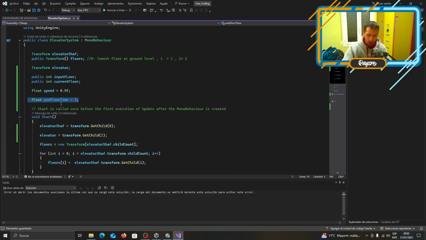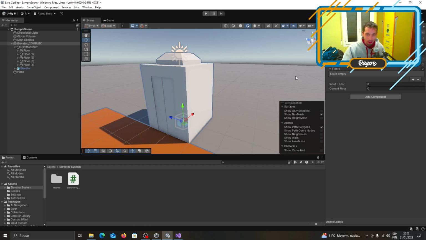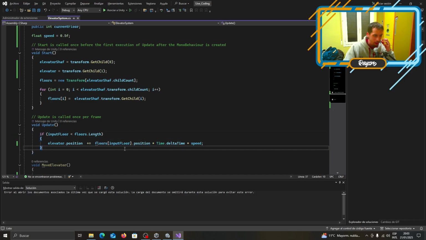The floor time, we can remove this because now we're going to do it with speed. And we need to find a way to control at which floor we are in, right? The current floor thing. So now the elevator theoretically will move. I'm thinking about something. We need to know whether the floor is above us or below us, and simply add speed, or transform position plus equals speed times Time.deltaTime, right?